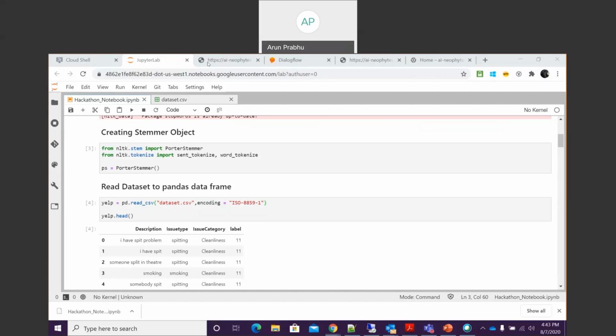Within cleanliness, we can have multiple subcategories like spitting, roadblocks, smoking, or something like that. Infrastructure will have road potholes and issues related to a bridge or flyover. So basically, if the user reports spitting on the road, it means it belongs to a cleanliness and low importance issue. The model will understand the sentiment of the issue and create an incident based on that category, which can be further utilized by the BBMP team to take priority actions.